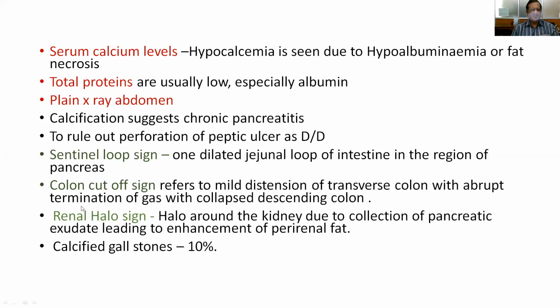Another one is the renal halo sign, that is a halo around the kidney because of the collection of pancreatic exudate, because the kidney is a retroperitoneal organ. The inflammatory fluid which collects in the retroperitoneum also collects around the kidney, leading to enhancement of the perirenal fat, which is described in the plain X-ray abdomen as the renal halo sign.